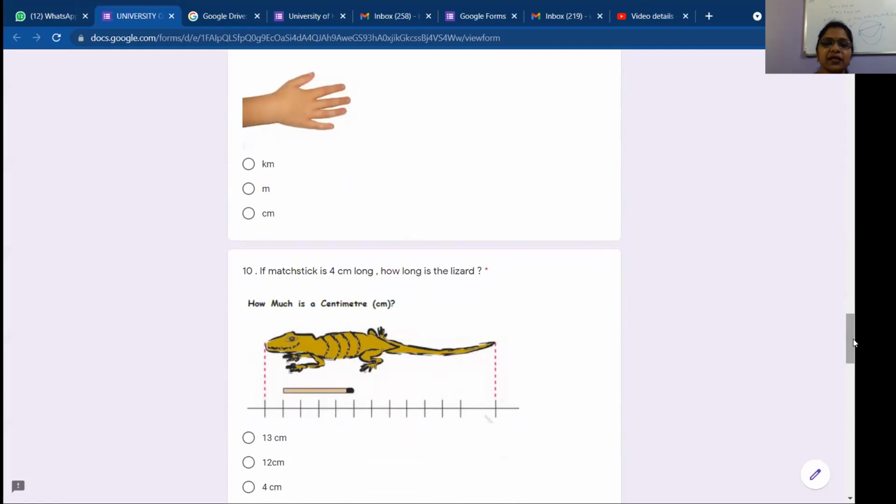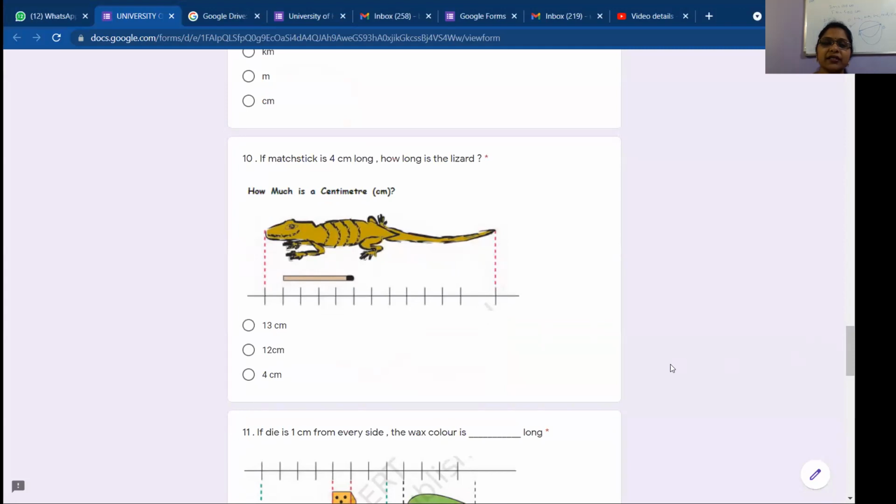Matchstick is 4 centimeters long. Please see this figure carefully. If the matchstick is 4 centimeters long, please check the graph: 1, 2, 3, and 4. So it means that between every 2 lines, the measurement is 1 centimeter. Am I right, Brinda? Yes, ma'am. So how long is the lizard? Can you tell me the measure of this lizard? It is 13 centimeters, ma'am.